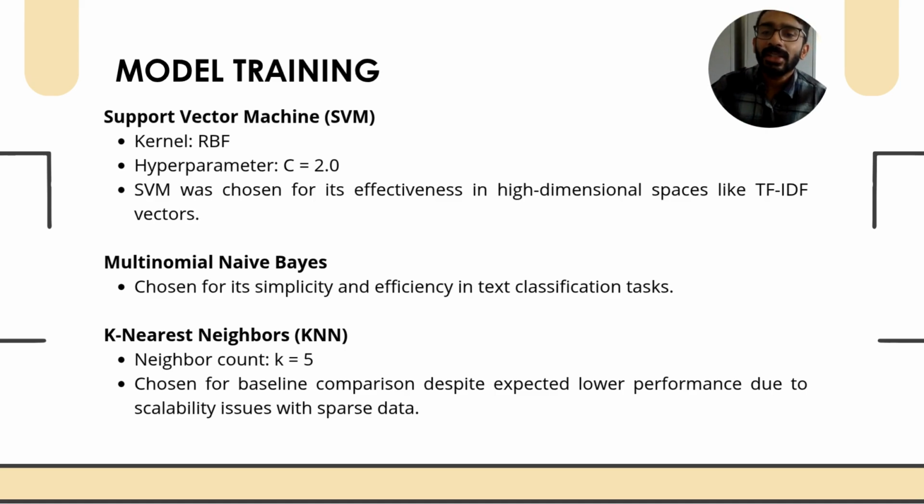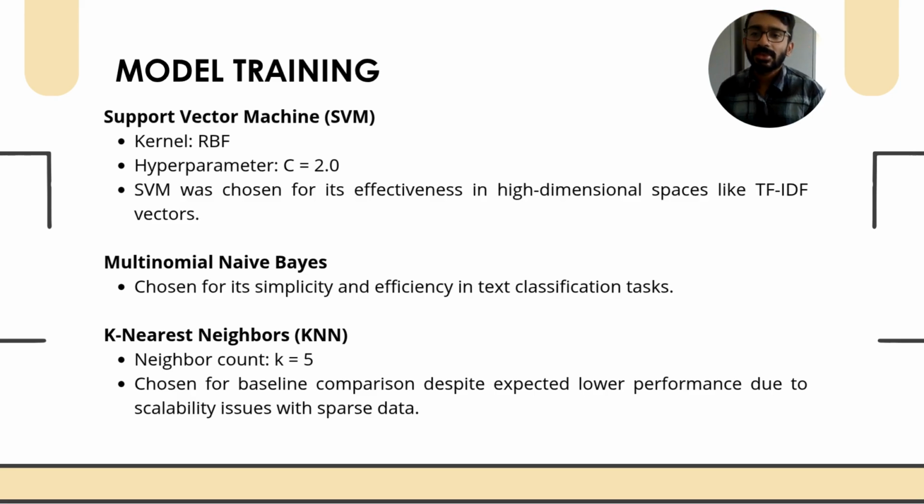The second model is multinomial naive Bayes, which is a popular choice for text classification also. This model was selected due to its simplicity, speed, and surprisingly strong performance in many natural language processing tasks. It's particularly effective when working with word frequency based features like TF-IDF.